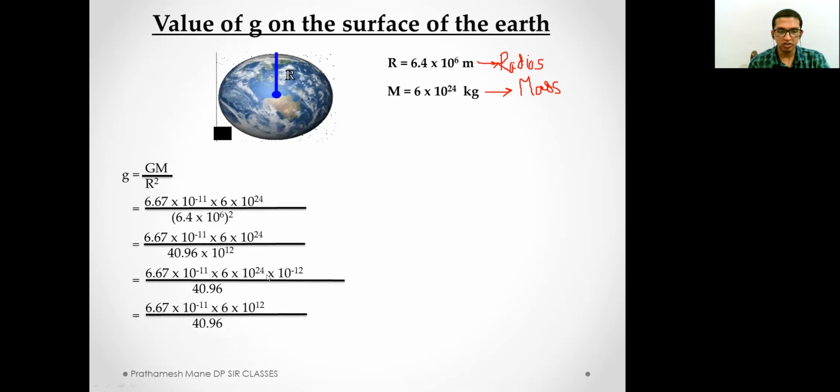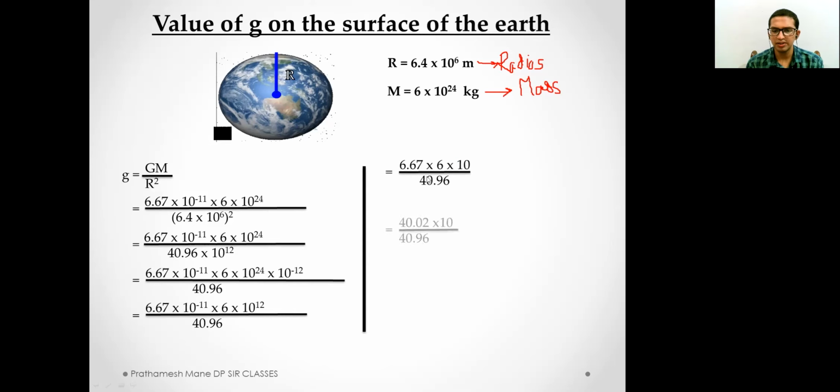First, we multiply 10 power minus 12 with 10 power 24. What do we get? 24 minus 12. By the laws of indices, we get 10 power 12. Now we multiply 6.67 into 6, and at the same time we multiply 10 raised to 12 and 10 raised to minus 11. By the laws of indices, we get 10 raised to 1, and anything raised to 1 is the number itself, so we write here only 10, and 6.67 into 6.